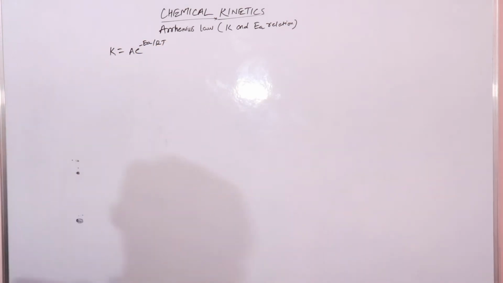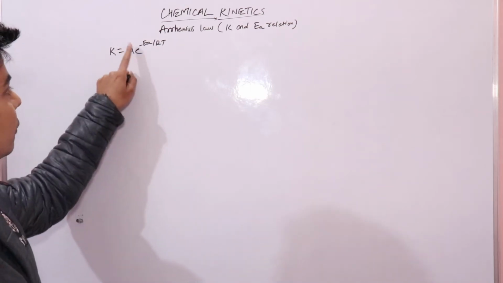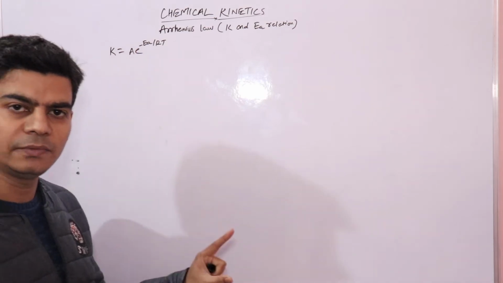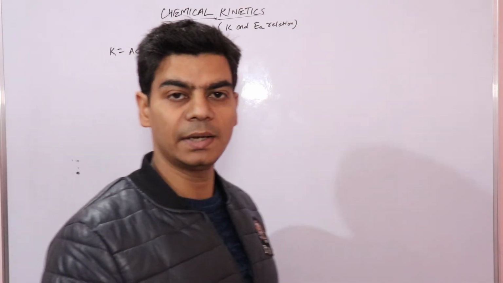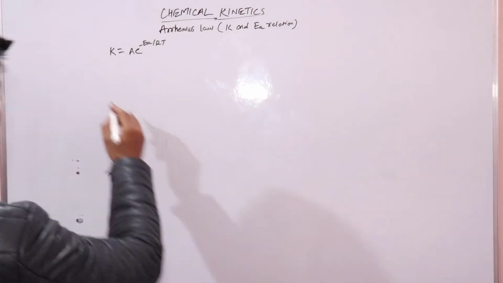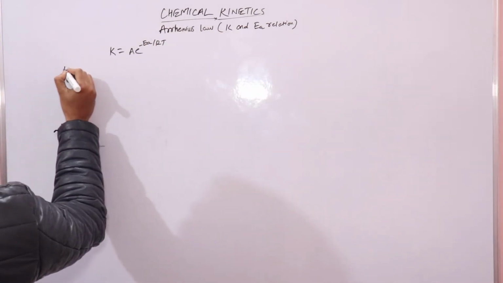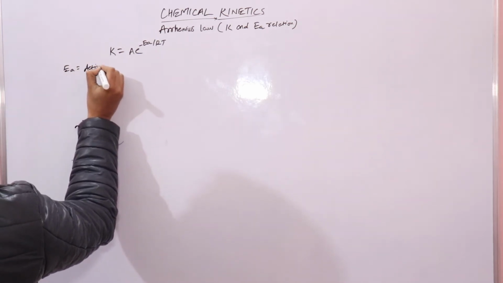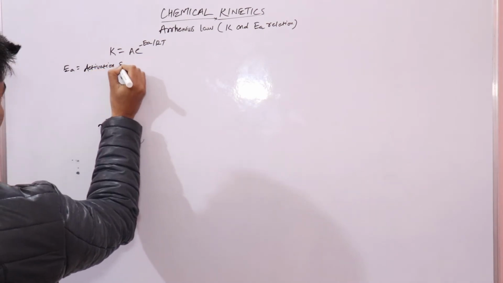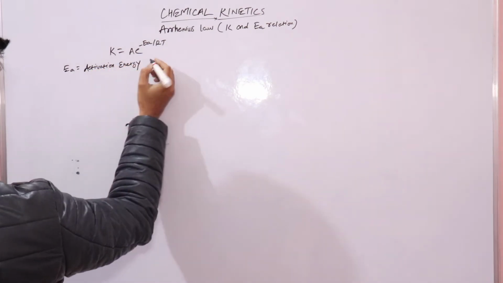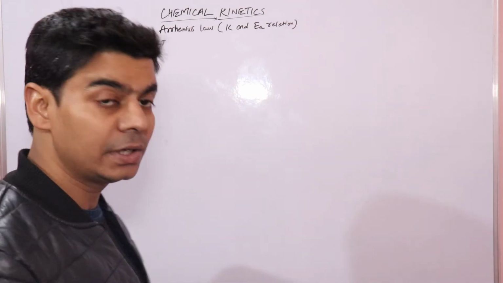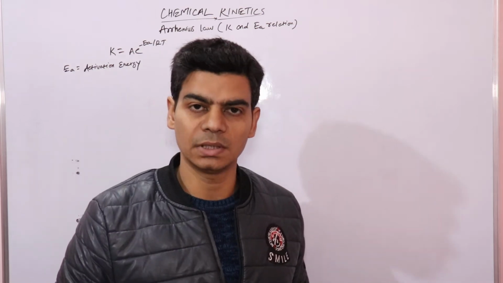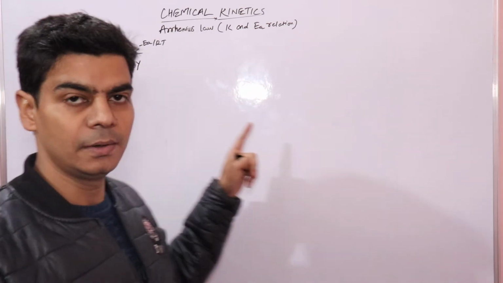Where K is your rate constant, A is your frequency factor, and this is your exponential form where EA is your activation energy, R is the gas constant, and T is your temperature. The most important thing that we will be dealing with is EA, the activation energy, and every reaction has a definite value of activation energy. Now let's see how we can calculate activation energy using this equation.